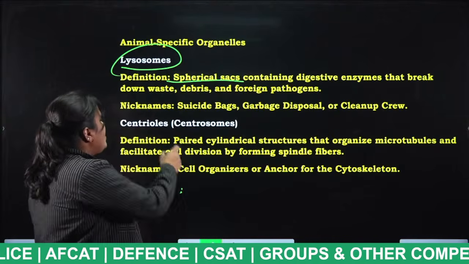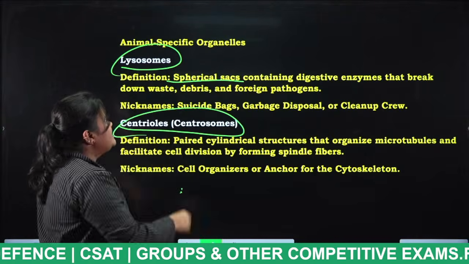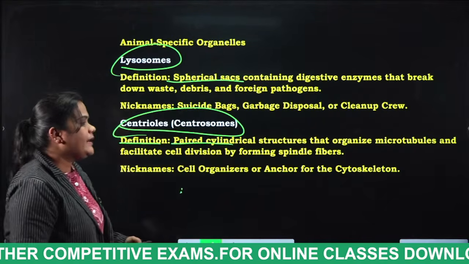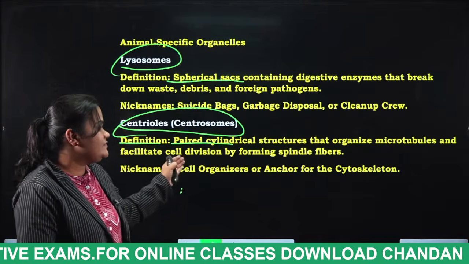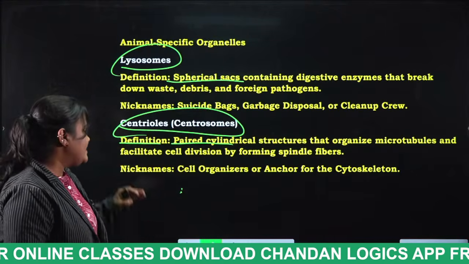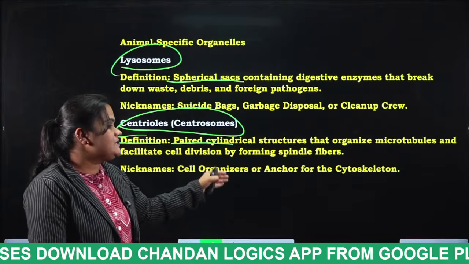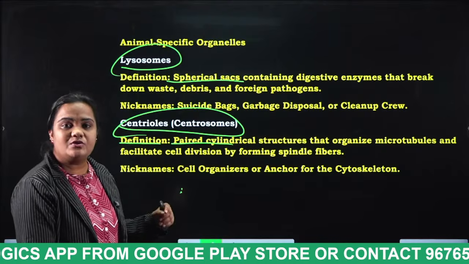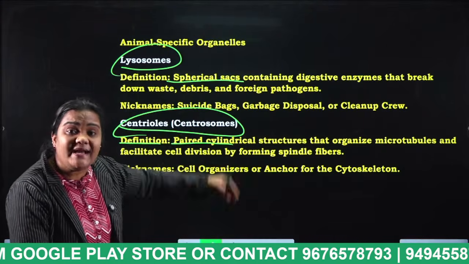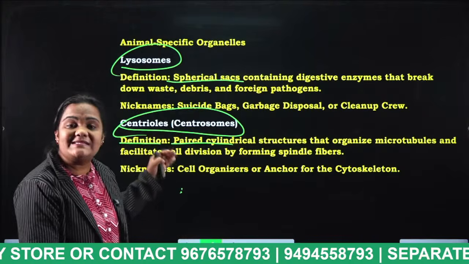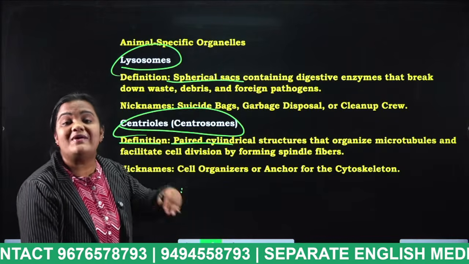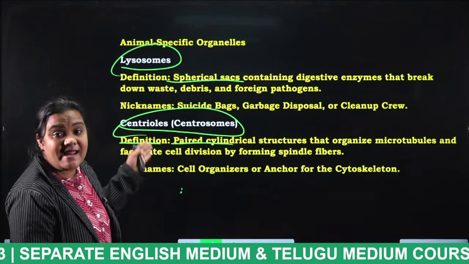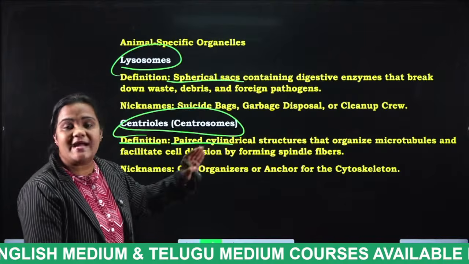Next, centrioles. Centrioles are considered as what, students? Centrosomes. Definition: paired cylindrical structure that organize microtubules and facilitate cell division by forming spindle fibers. What are the nicknames? Cell organizers or anchor for the cytoskeleton. What do you mean by this centrosomes, students? Centrosomes will organize the cell. These centrosomes are responsible for the organization of the cell. So they are considered as what? Cell organizers or anchor for the cytoskeleton.